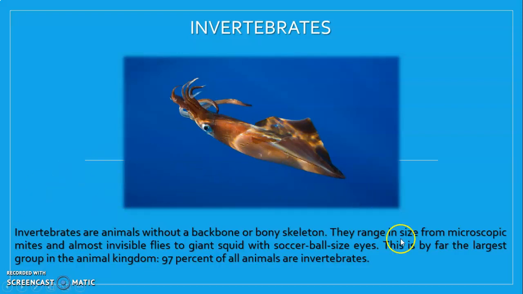This is by far, and this is quite important, the largest group in the animal kingdom. 90% of all animals in the world are invertebrates. So it is important that you know that there are more invertebrates than vertebrates in the world, guys. There are thousands, millions of invertebrates in our world, in nature.